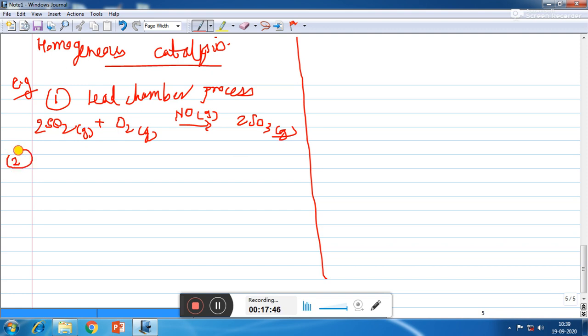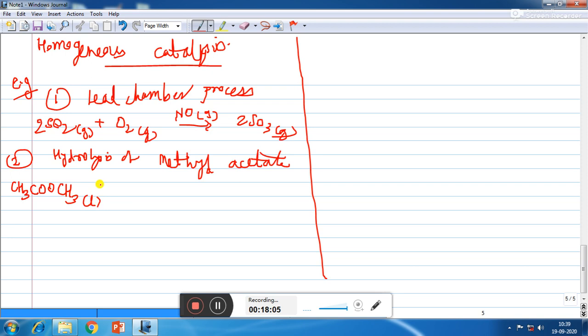The second example is hydrolysis of methyl acetate. Methyl acetate, that is CH3COOCH3, which is in liquid state, reacts with water, which is again in the liquid state, in the presence of dilute hydrochloric acid, which is again in liquid state, to form acetic acid and methanol.